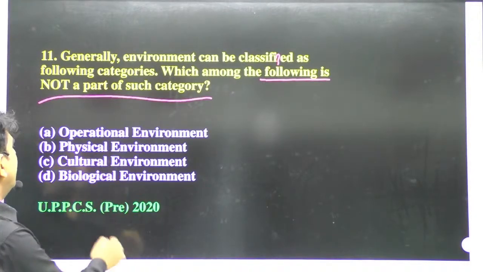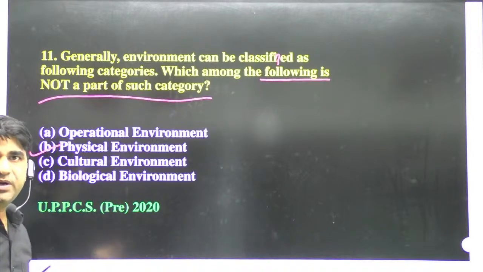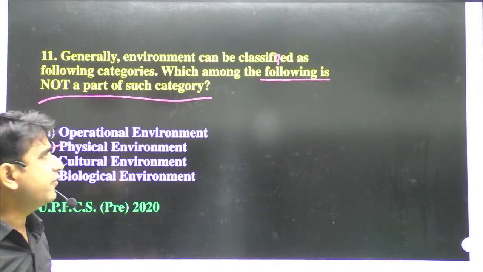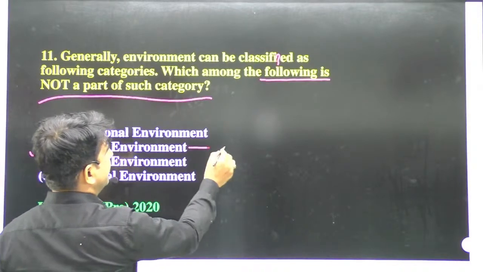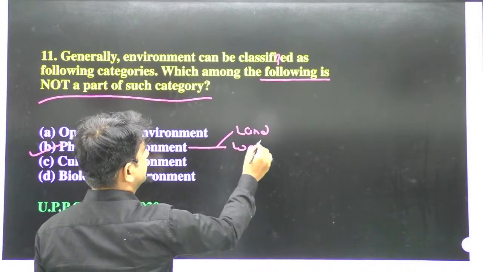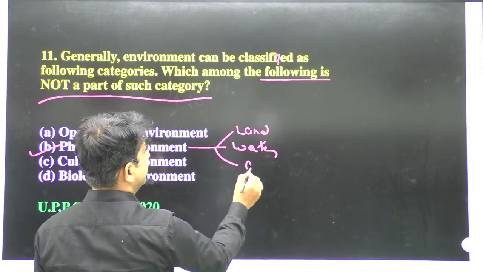Physical environment is also a category of environment, because in physical environment we talk about land, water, air, everything.